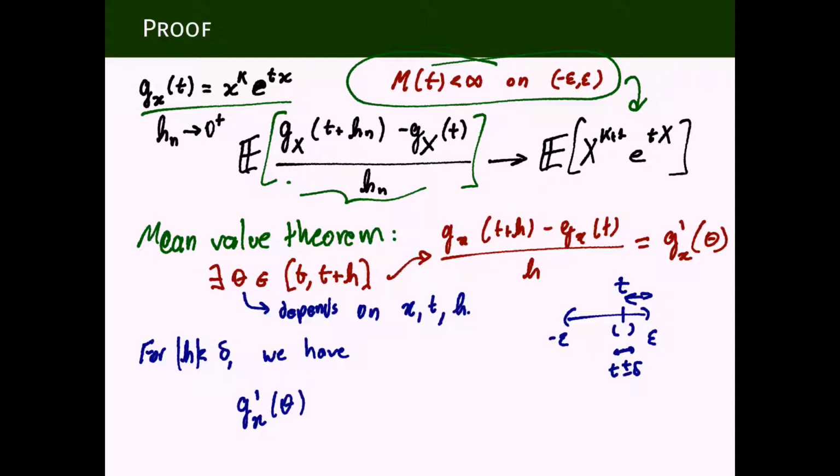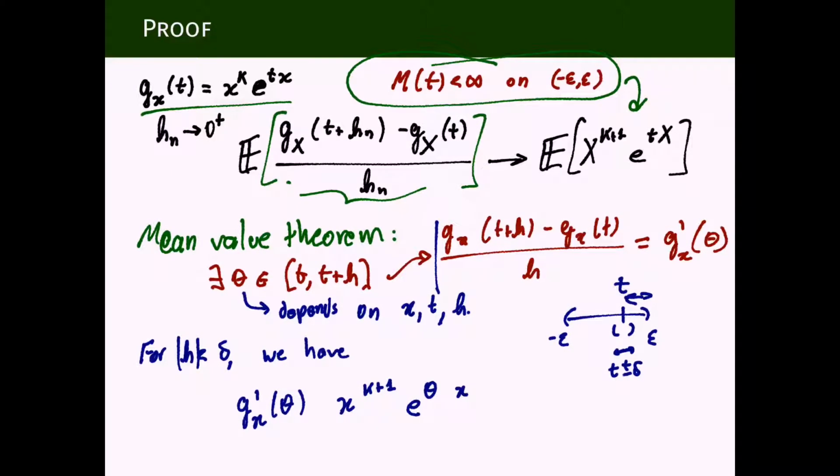Well, just look at what g prime is. g prime is x to the k plus 1, e to the t theta times x. And now we want to find an upper bound for this. We want to apply the dominated convergence theorem.